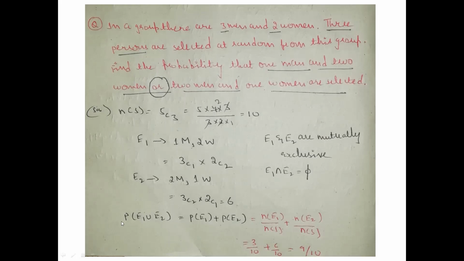So the formula is P of E1 union E2 is equal to P of E1 plus P of E2 minus P of E1 intersection E2 has to be there, but I haven't taken it here. What is the reason behind it? Can anyone tell? Because here you can see in these two events, here they have mentioned one man, here they have mentioned two men. Here they have mentioned two men, here they have mentioned one woman. There is no common event in between.